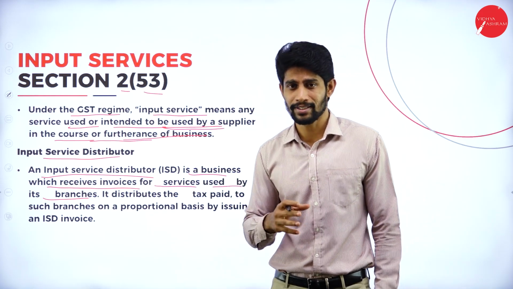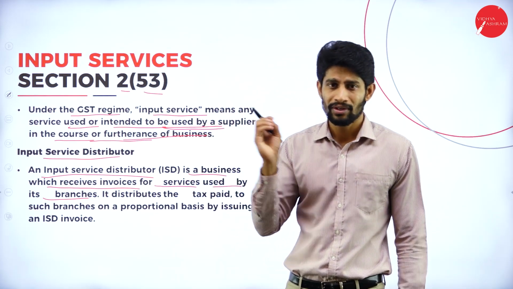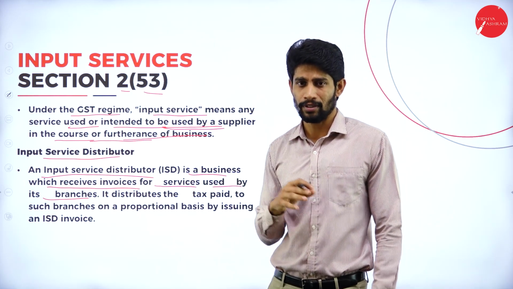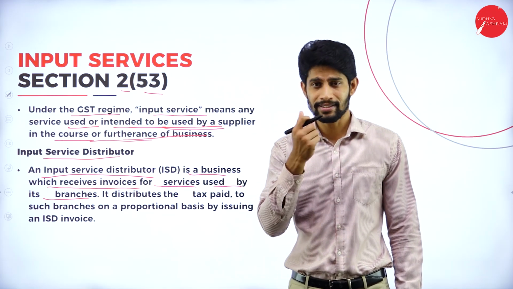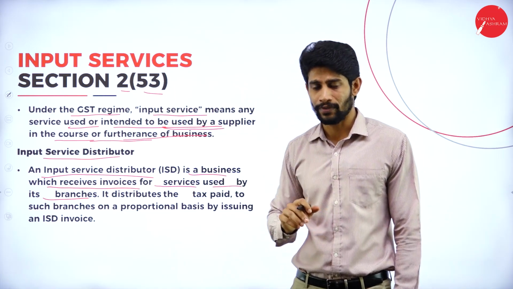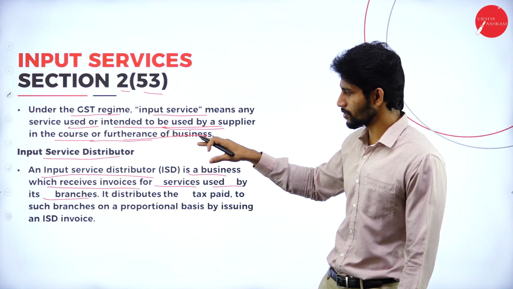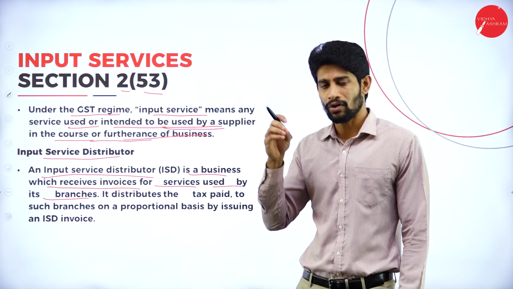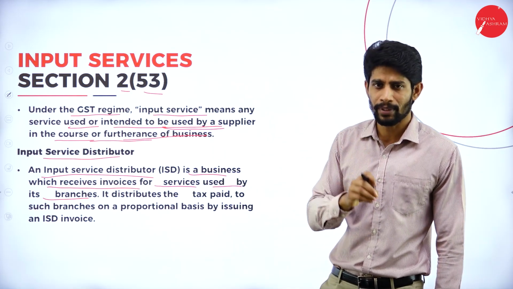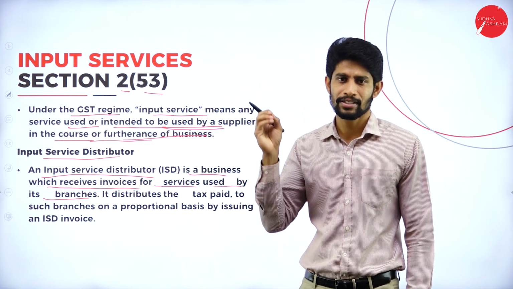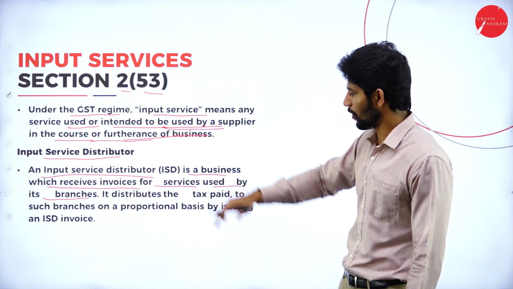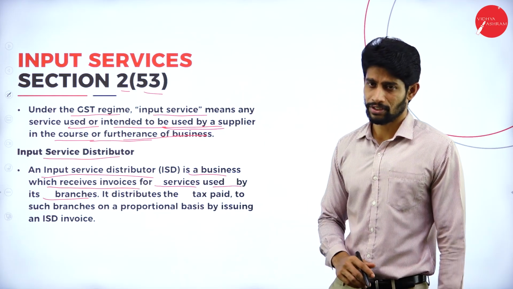They will be having different branches, and different branches are going to give services for the required people or for the recipient. At the end of the month, they'll raise the invoice and they'll send it to the head office. So here head office is called input service distributor. According to the bill claimed by the branches, they are going to distribute the input tax to each branch. That is called input service distributor.